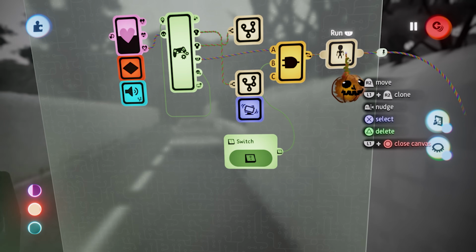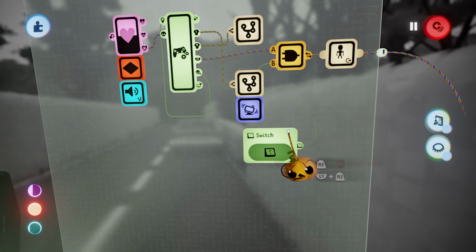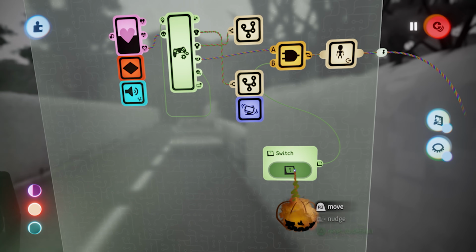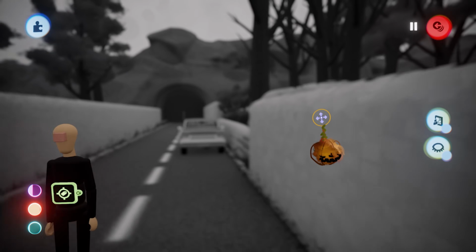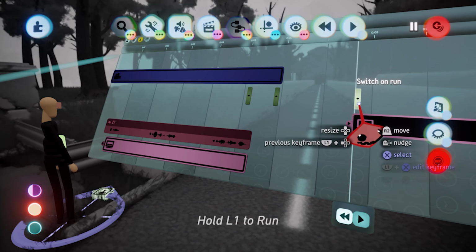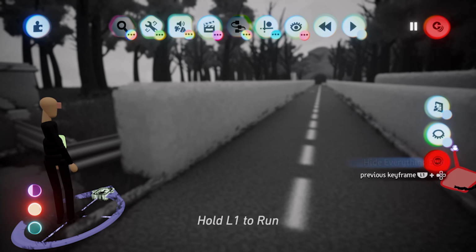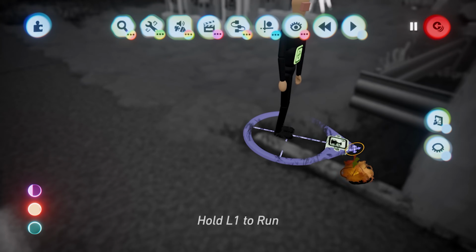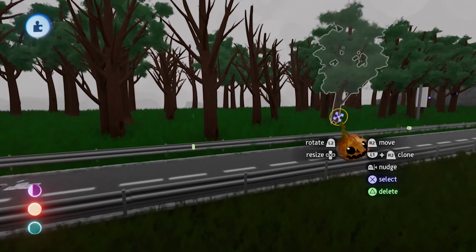Luckily, the existing logic setup by the puppet's creator made this very simple. All we did was add a switch gadget you can turn off and on, and set the running to off when the game starts. As you walk up the road, observant players should spot a pair of glowing eyes in the distance. If we turn on the lights and head over to this usually inaccessible part of the woods, you'll get a good look at who these creepy peepers belong to.